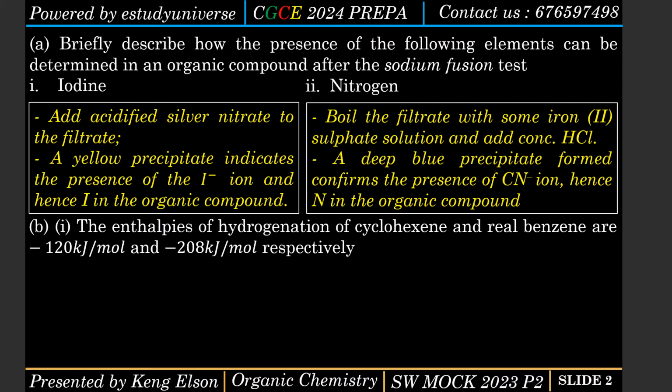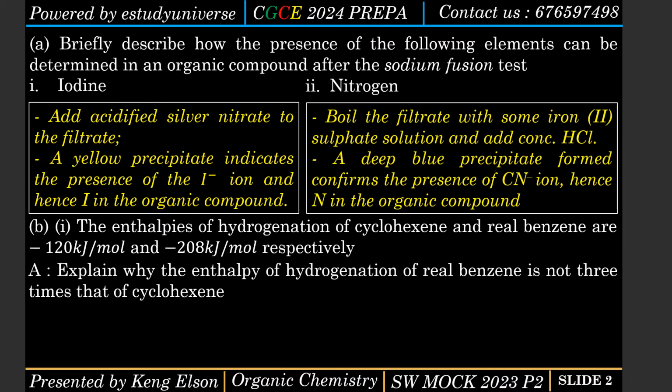So question B, Roman 1: the enthalpies of hydrogenation of cyclohexene and real benzene are negative 120 kilojoules per mole and negative 208 kilojoules per mole respectively. The first question is asking us to explain why the enthalpy of hydrogenation of real benzene is not 3 times that of cyclohexene. Now the second question I'm going to pose to you is: define enthalpy change of hydrogenation.